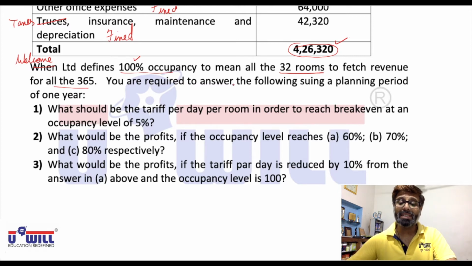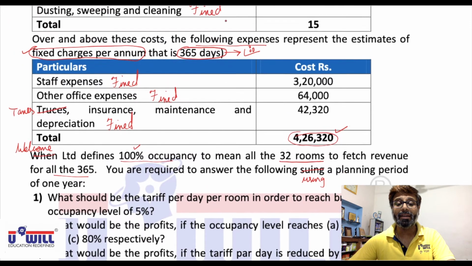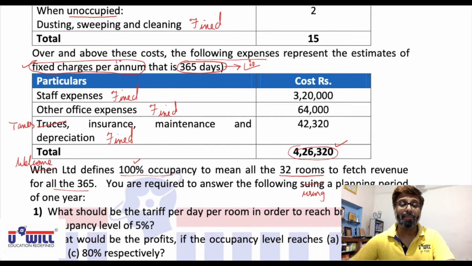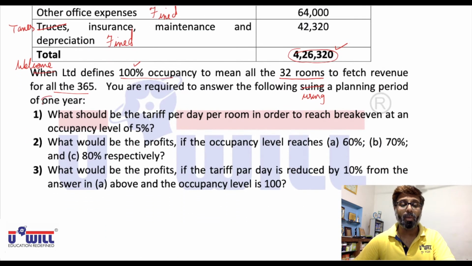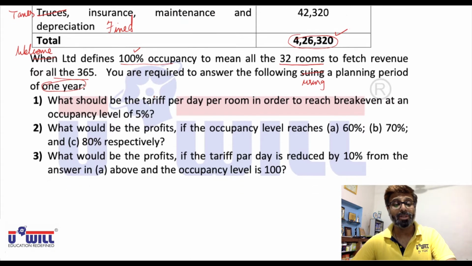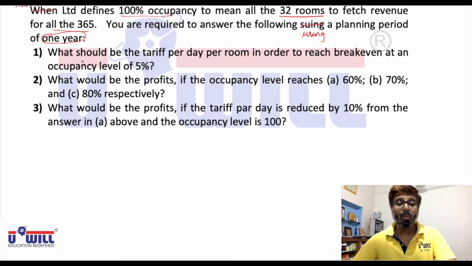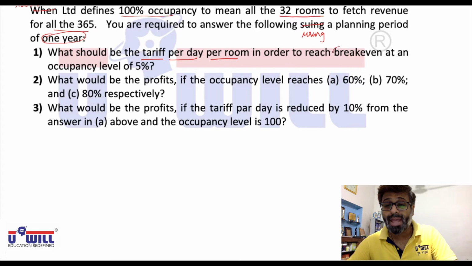You are required to answer the following using a planning period of 1 year. So obviously the expenses are given for 1 year. We have done this earlier also per annum. So statement would be made for 1 year, even if not mentioned in the question. Now what all is asked? What should be the tariff? Tariff means takings, charges for the room, per day per room, in order to reach break even.